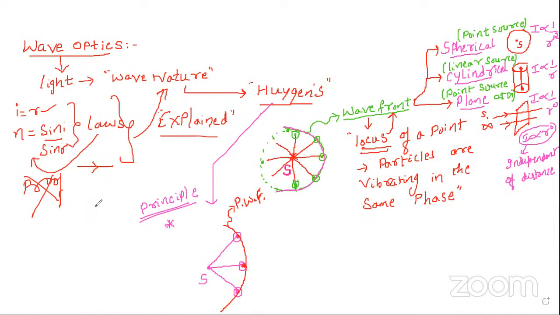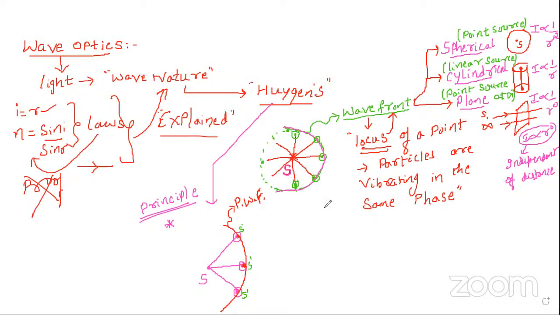According to the Huygens principle, these points will act as another source. The particles which are on the primary wavefront will act as a new source for the next disturbance.